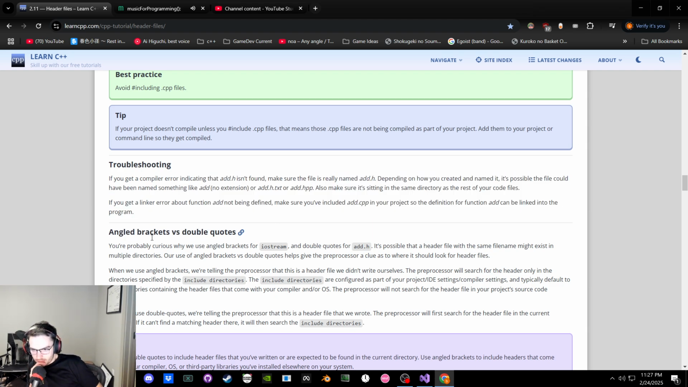Basically, just don't be silly here. Angle brackets versus double quotes. You're probably curious. It's possible that a header file with the same file name might exist in multiple directories. Angled versus double. When we use angled, for files we didn't write ourselves, it will search only in the directories specified by the include directories. So if we do that, it's going to say, I didn't find add.h because you don't have one. Because I was saying it's one that I didn't write, so it's not in my header files, it's in the include directories folder.